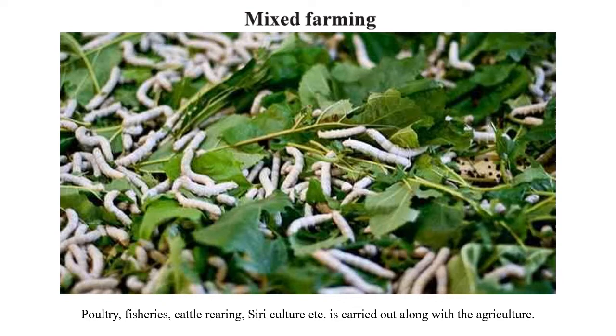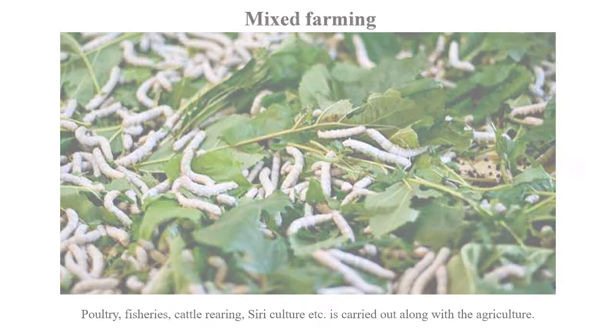So poultry, fisheries, cattle rearing and sericulture are done along with the regular farming. We call that mixed farming.